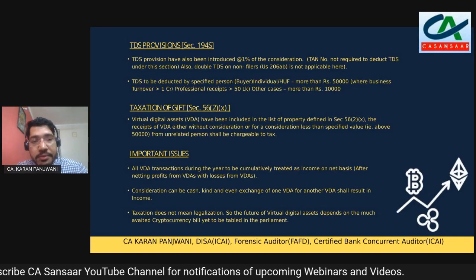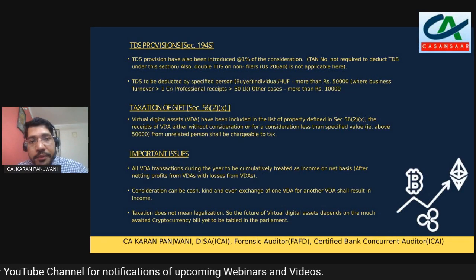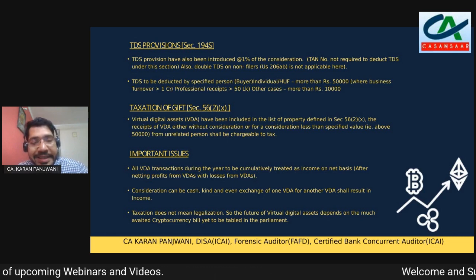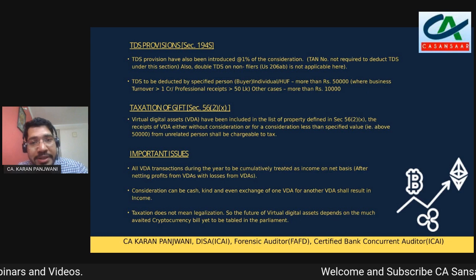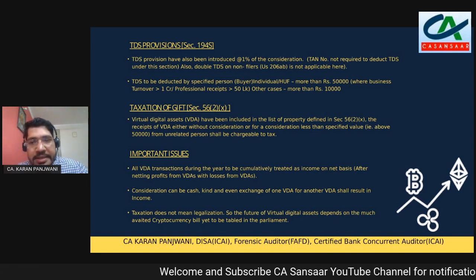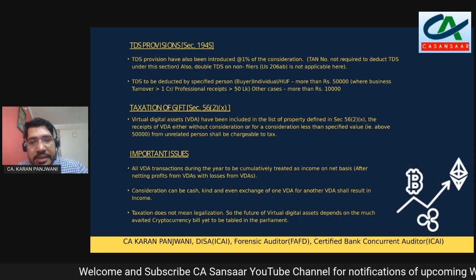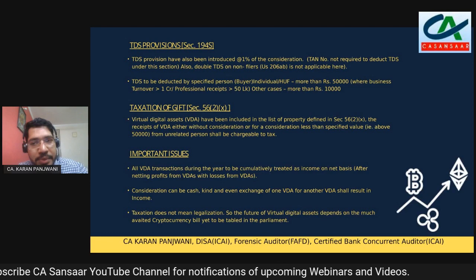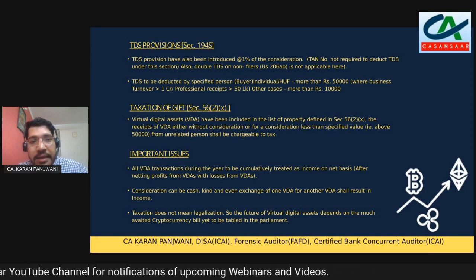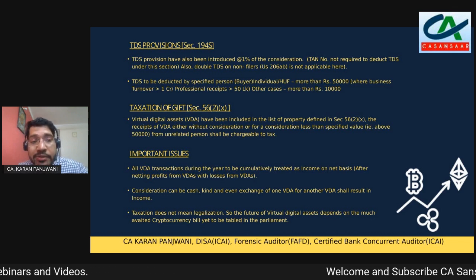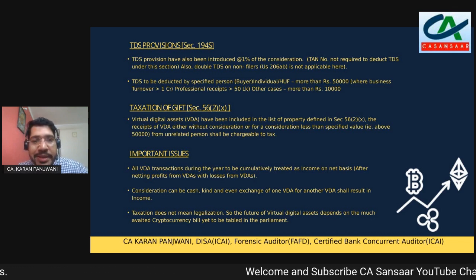Another important provision that was introduced this year with regards to Bitcoin was 194S, the TDS provisions. So the TDS would be at the rate 1% of the consideration, and certain leniencies have been given. For instance, TAN number requirement नहीं होगा TDS deduct करने के लिए. You can deduct TDS without a TAN number also. And जो double deduction होता है 206AA में non filers के case में, that is also not applicable over here. But you see the logistical issue that will be here.